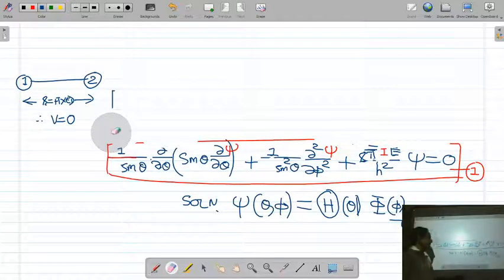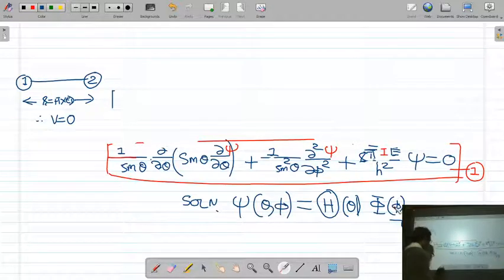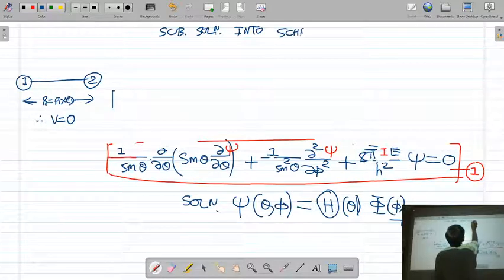Please remember here that capital theta is only a function of theta, it is not depending on phi, and this capital phi is only a function of phi, it is independent of theta. So now let us put this solution into the Schrodinger equation 1. Substituting the solution into Schrodinger equation 1.